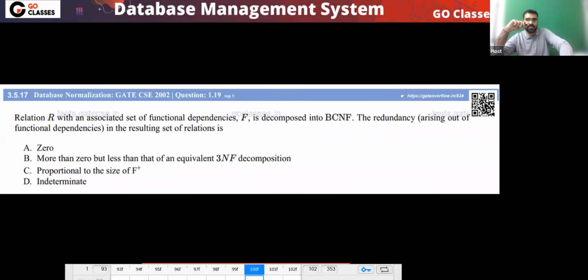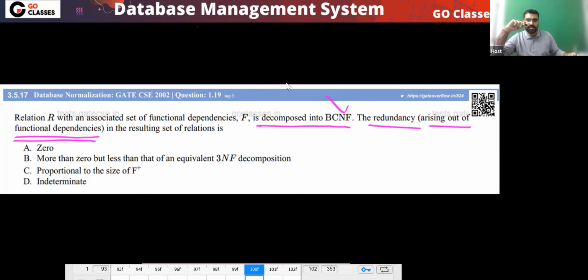Anyway, let's see this question. This is a GATE CSE 2002 question, and the question is saying that relation R with an associated set of functional dependencies F is decomposed into BCNF. You are decomposing into BCNF. The question is asking about the redundancies due to FDs.